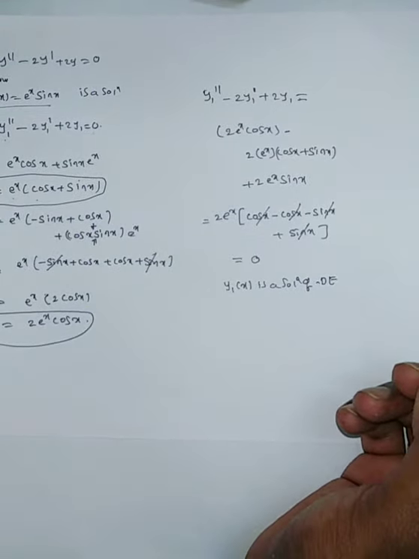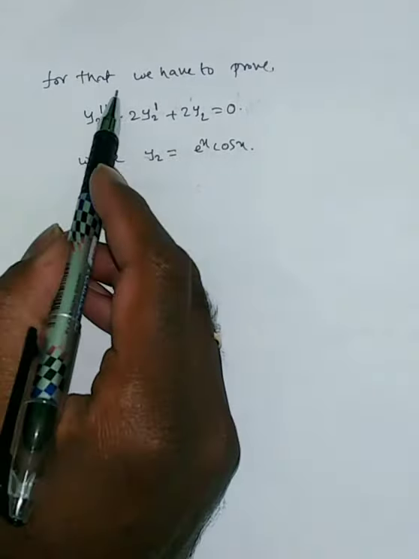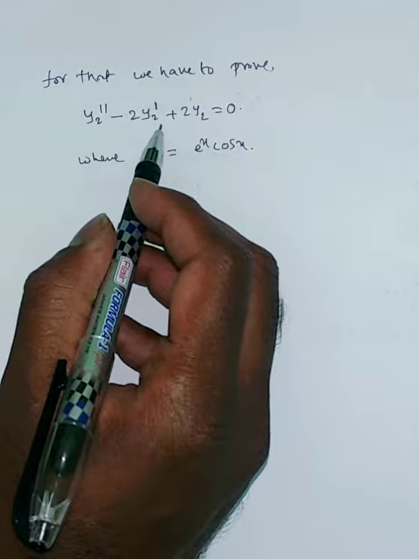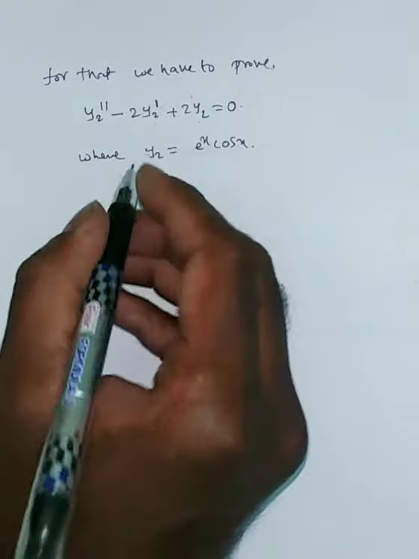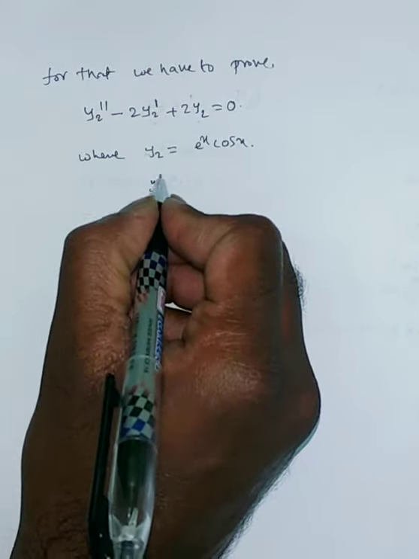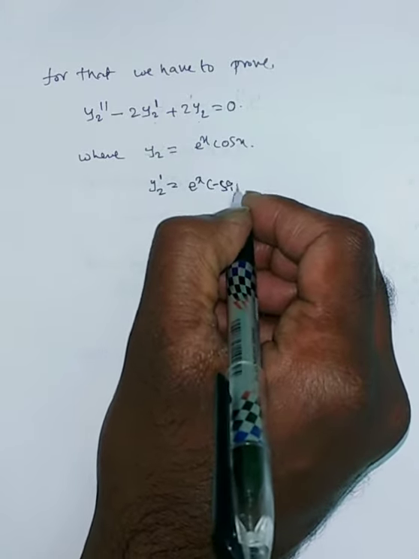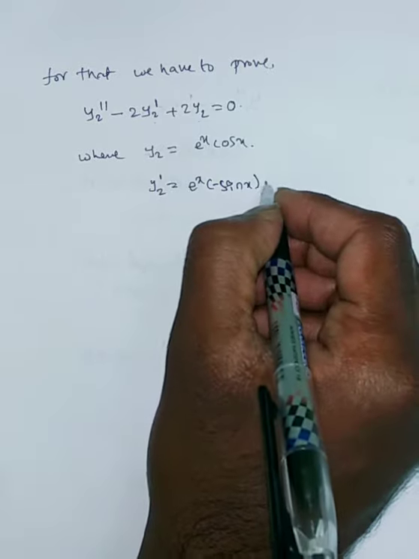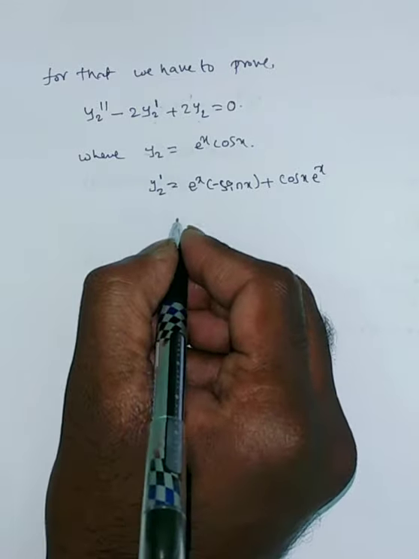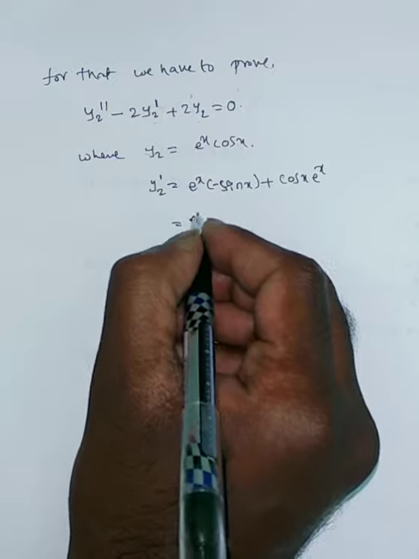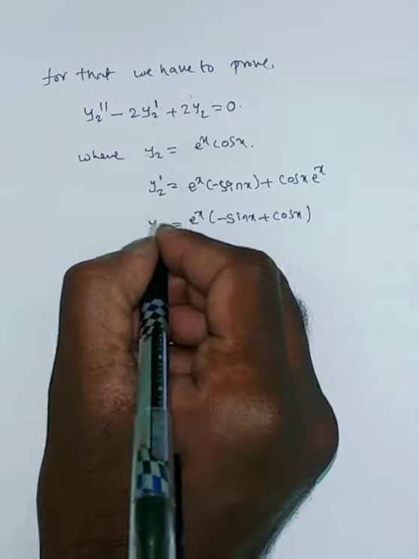Now we have to prove y2 of x is also a solution. For that we have to prove y2 double dash minus y2 dash plus 2y2 is equal to 0, where y2 is this one. So we need to find y2 prime, y2 dash, which is e power x into cos x derivative, minus sin x, plus second term cos x into e power x derivative, which is e power x only. I can take e power x common from this, and I get minus sin x plus cos x. Okay, this is y2 prime.